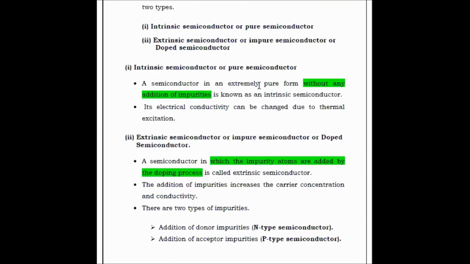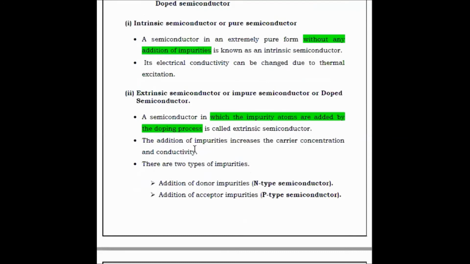Intrinsic semiconductor means an extremely pure form of semiconductor material without any addition of impurities. Extrinsic semiconductor means the material with the addition of an impurity. Without any impurity added, there is only a single medium, for example germanium or silicon. But here we have to dope the impurity, for example germanium with gallium, or germanium with arsenic: the single element, plus more than one element. The addition of impurity is called an extrinsic semiconductor.